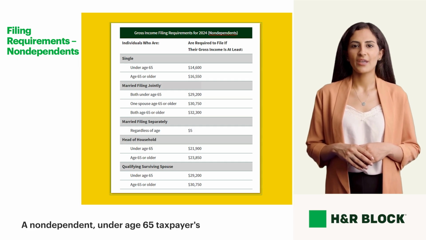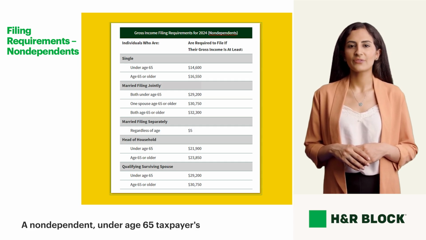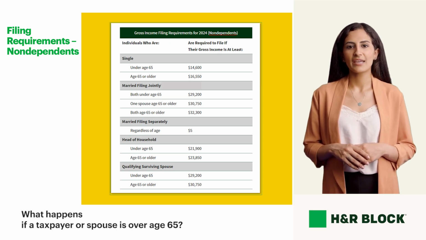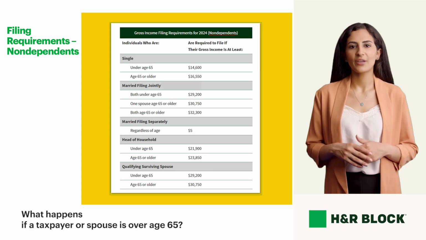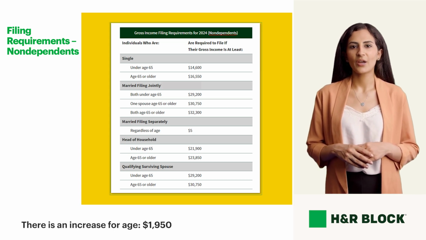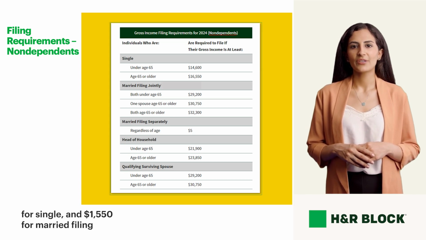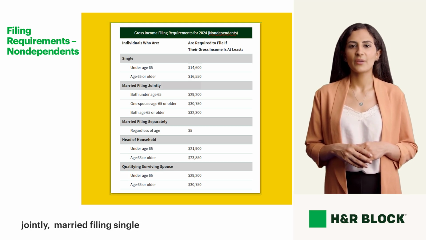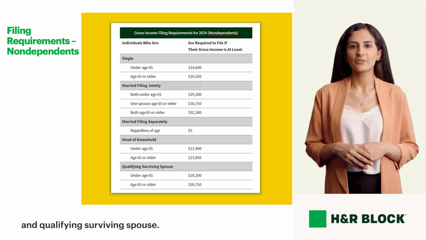$14,600. A non-dependent under age 65 taxpayer's gross income threshold amount consists of their standard deduction. What happens if a taxpayer or spouse is over age 65? There is an increase for age: $1,950 for single, and $1,550 for married filing jointly, married filing separately, and qualifying surviving spouse.